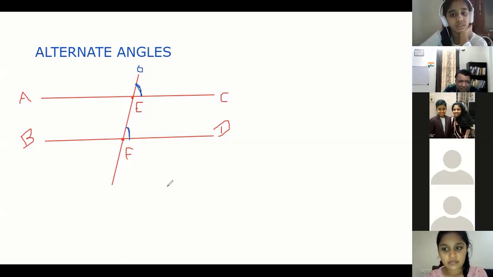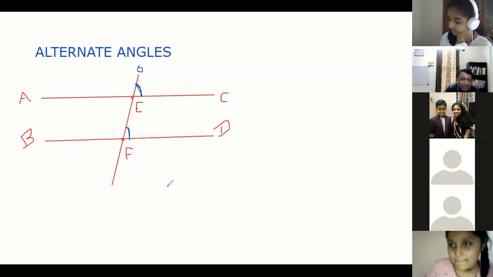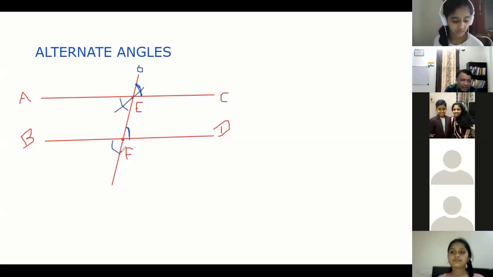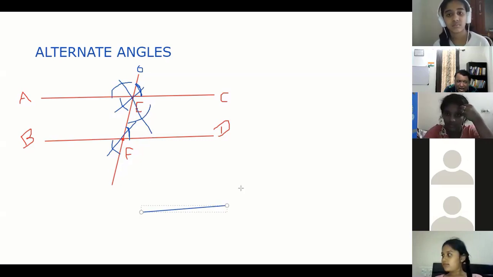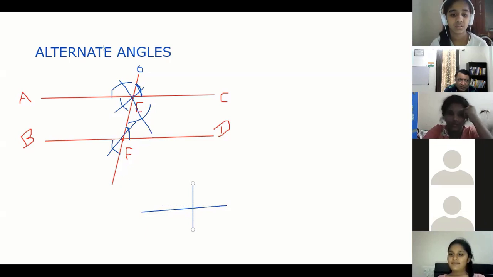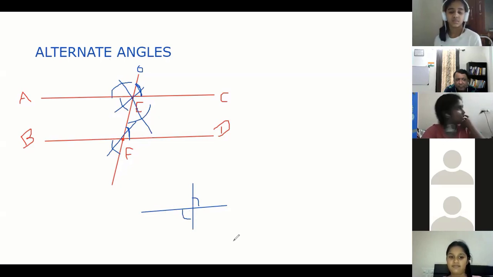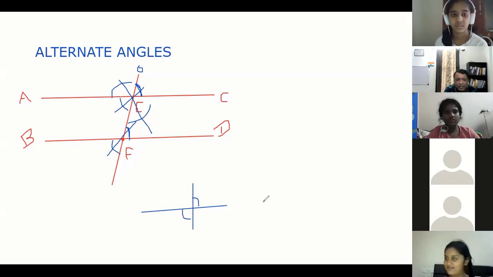So everybody is crystal clear about corresponding angles, alternate angles, vertical, supplementary angles? Yes, please, can we talk about vertically opposite angles? What is opposite? Just opposite. Like this, or if I draw here, this. Vertically opposite angles will not be between the parallel lines. They can be between intersecting lines. One line is this, one line is this. So this and these are vertically opposite. Always.